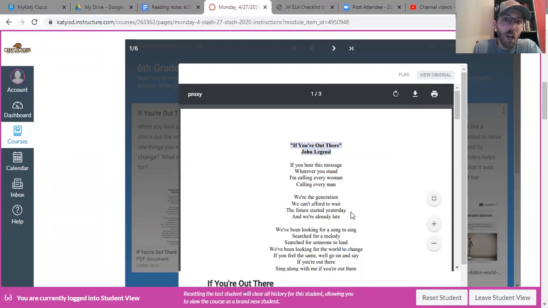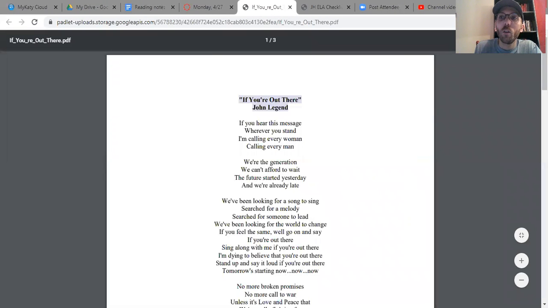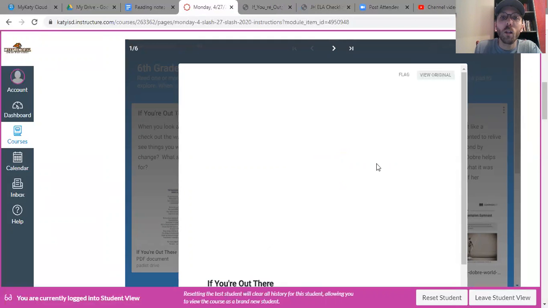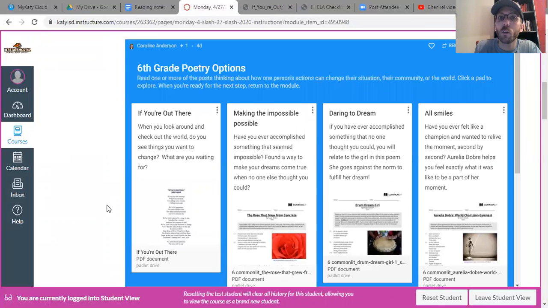Now, if you're like me, I think that's a little small and I want to see it even bigger. You can download it here. You can also print it or save it as PDF if you want, but I wouldn't worry about that actually. I would just click view original and it pulls it up right here, and you can scroll and look at it all right here for you. And you can do that with any poem you choose. If you don't like this one, just simply click the X button for closing it and click a different one, you know, expand post, view original, and so on and so on.